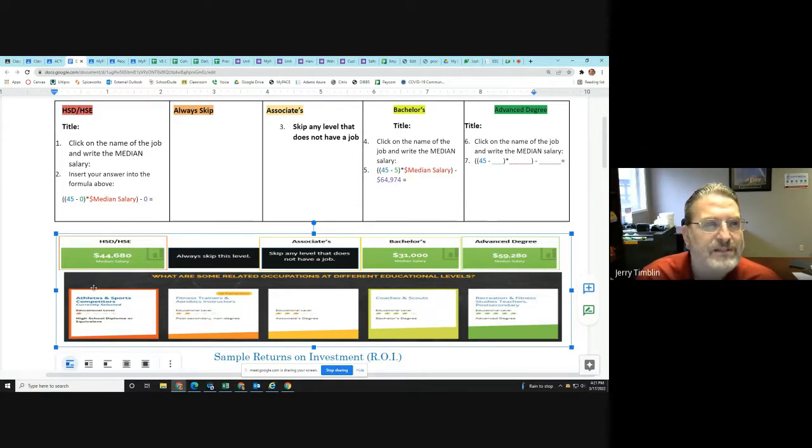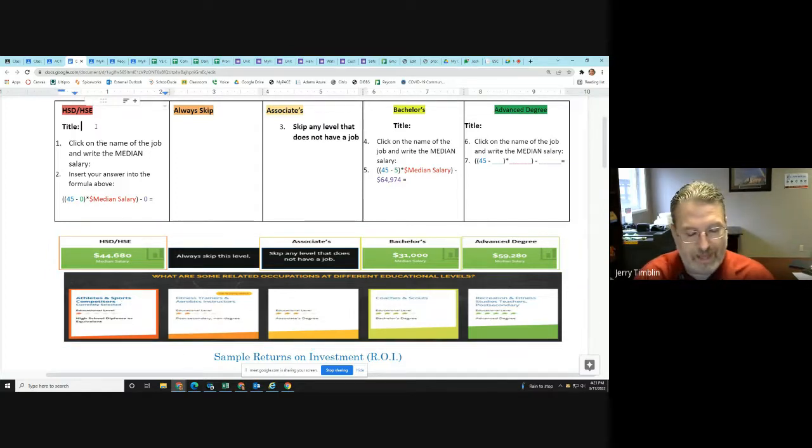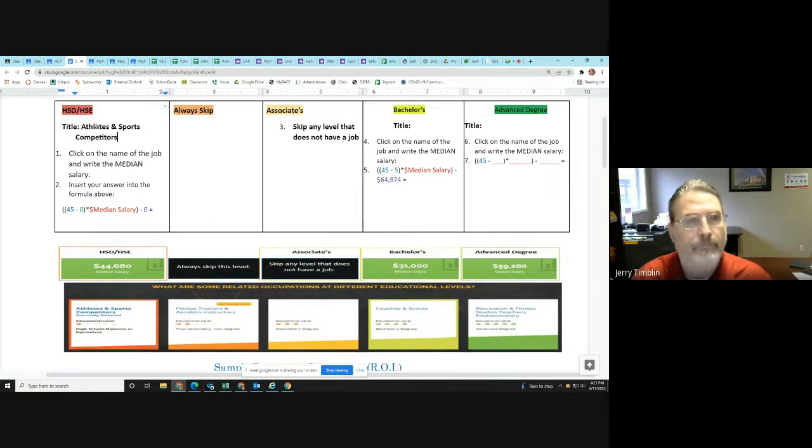So what we're doing is you put in the job title, the median salary, and then do the math. So the title, if you look at this one, it's kind of hard to see on my screen, probably for you, but it's athletes and sports competitors. When you're doing this assignment, it'll be easier for you to see that. You may need to zoom in to see, but that'll be fine. And so first thing, you type in the job title. Then the median salary. The median salary they have for athletes and sports competitors is $44,680. This is the median, not the highest range.